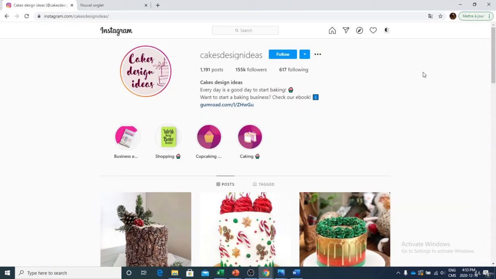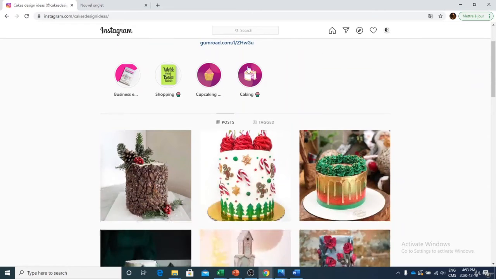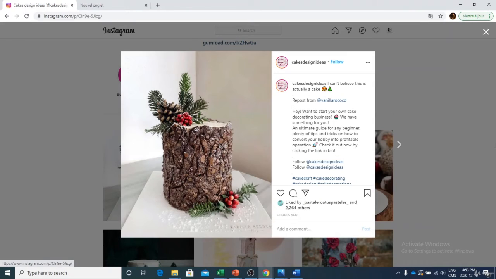Same thing for posts. So basically, if you guys are interested to, I don't know, like a certain post, here we have posts of cake on this page. You can click on the post. So basically on your cell phone, it's pretty much the same thing at this point. So you can click on the post. If I want to like the post, I can just click on the button right here. So right now I liked the post.